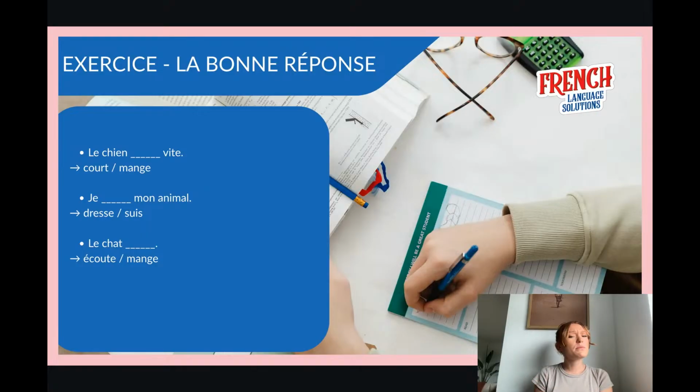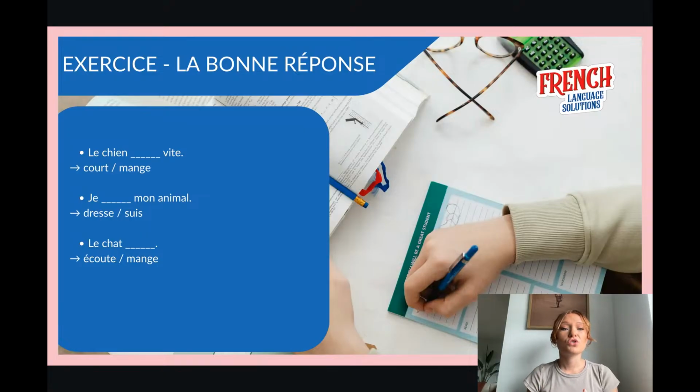Okay, just for the pronunciation, I'm going to choose the first verb, read the full phrase. Second verb, read the full phrase so you can see how we pronounce it and you can pronounce it with me. Numéro 1. Le chien court vite. Don't pronounce the T from court. Le chien court vite. Second option. Le chien mange vite. Le chien mange vite.